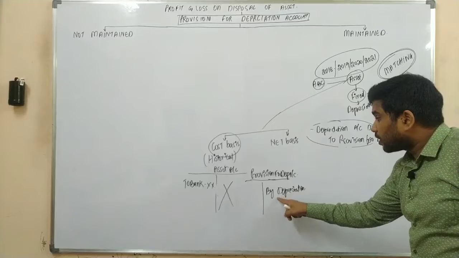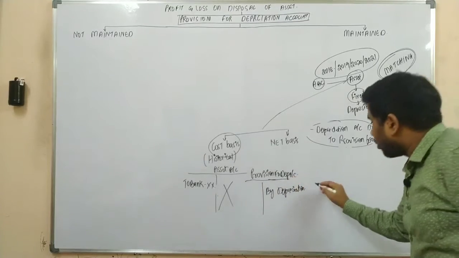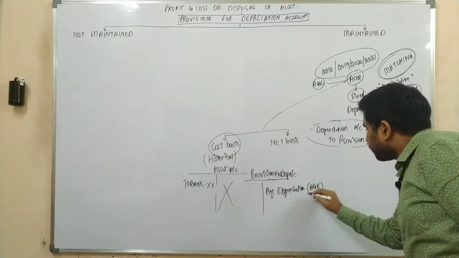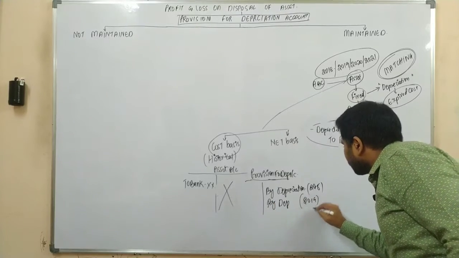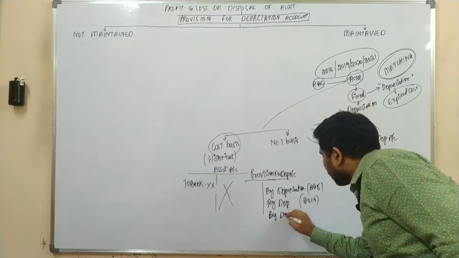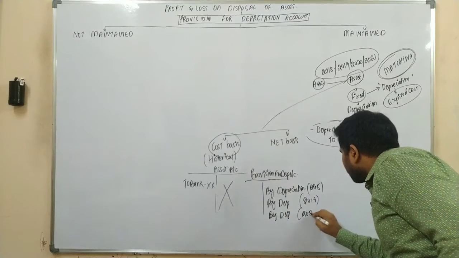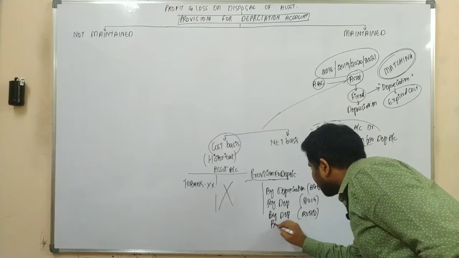Instead, it would be transferred to the provision for depreciation account: by depreciation 2018, by depreciation 2019, by depreciation 2020, and by depreciation 2021.